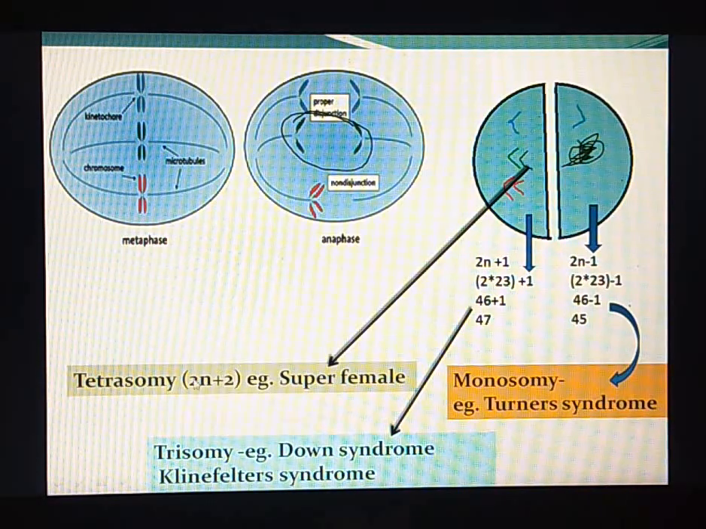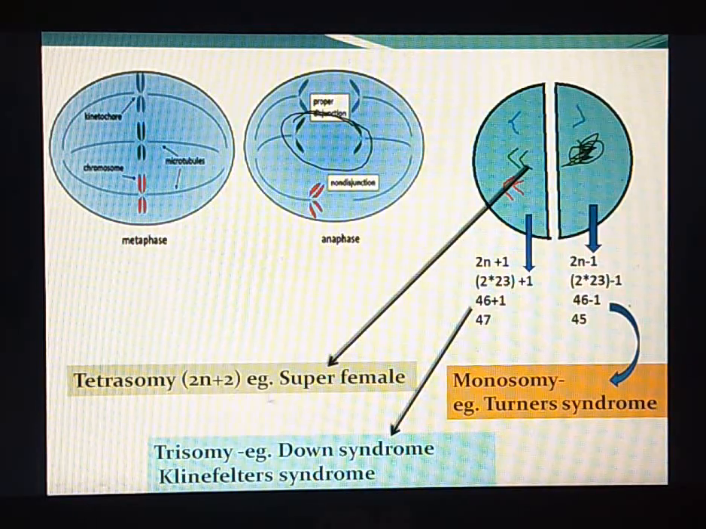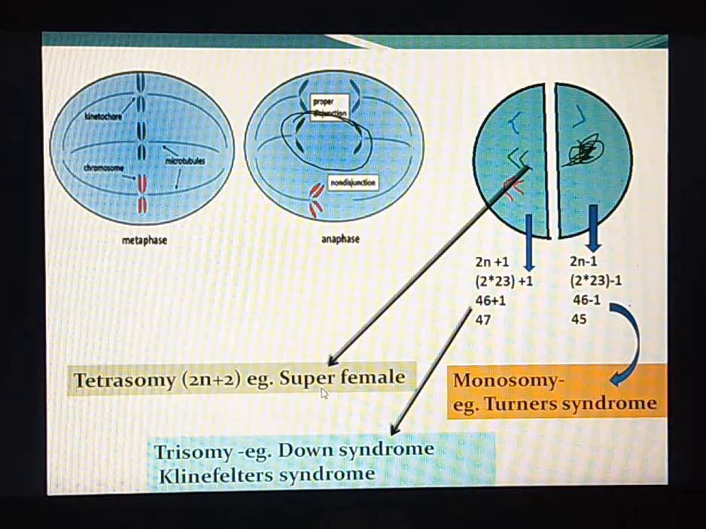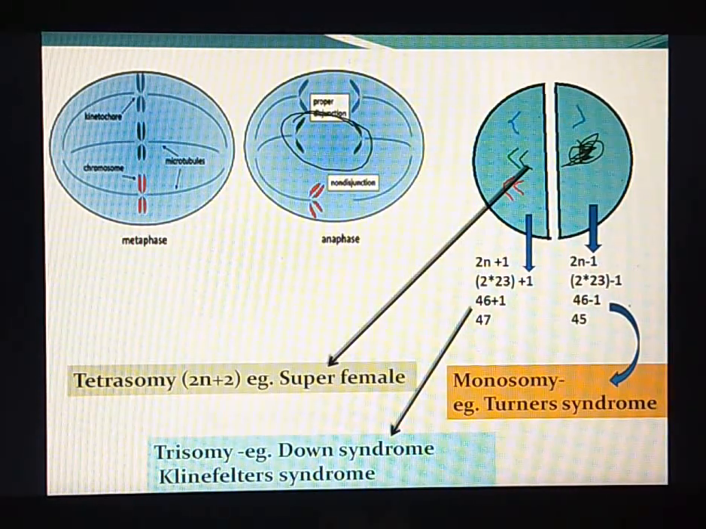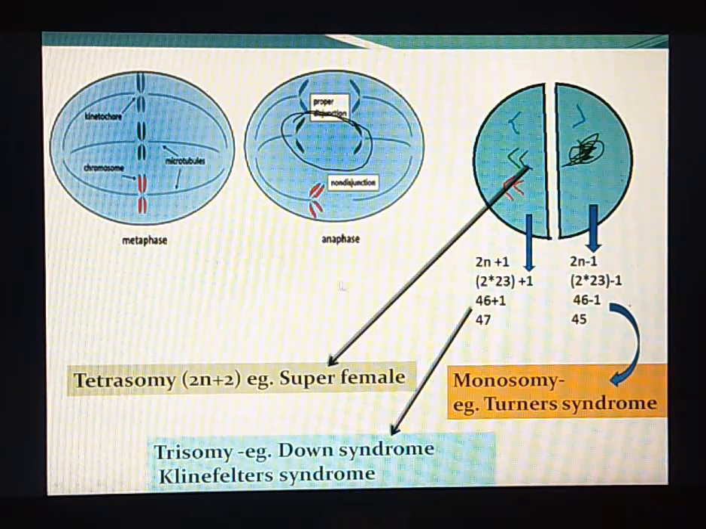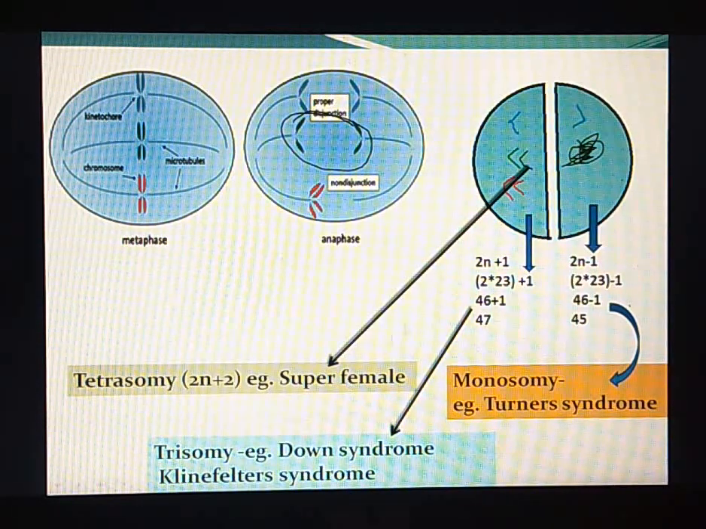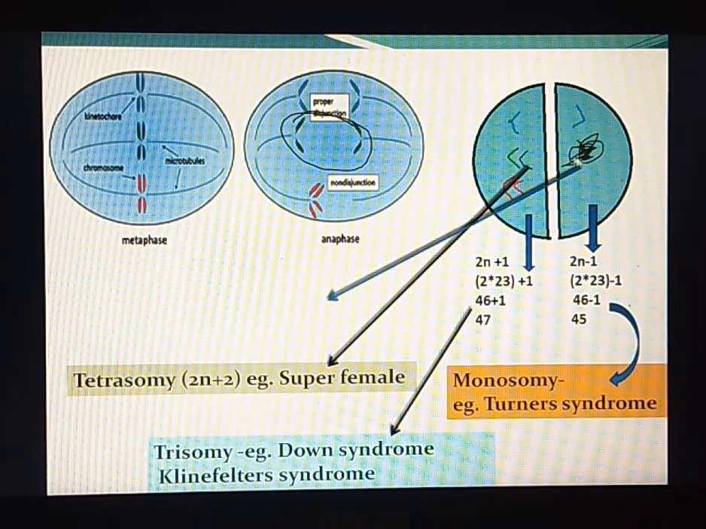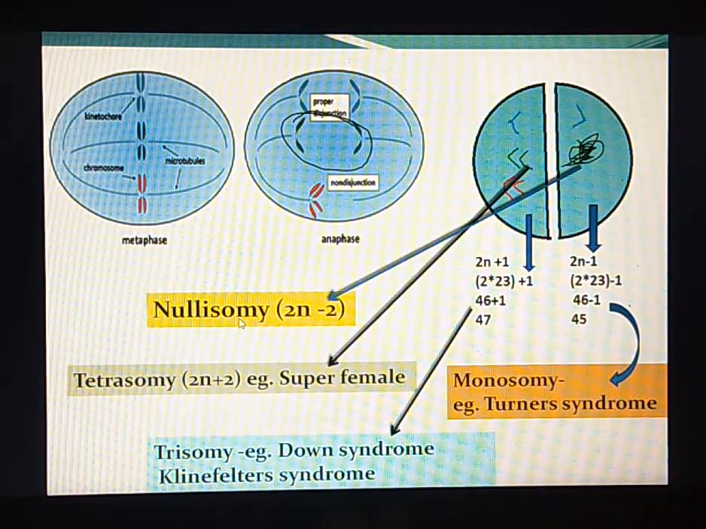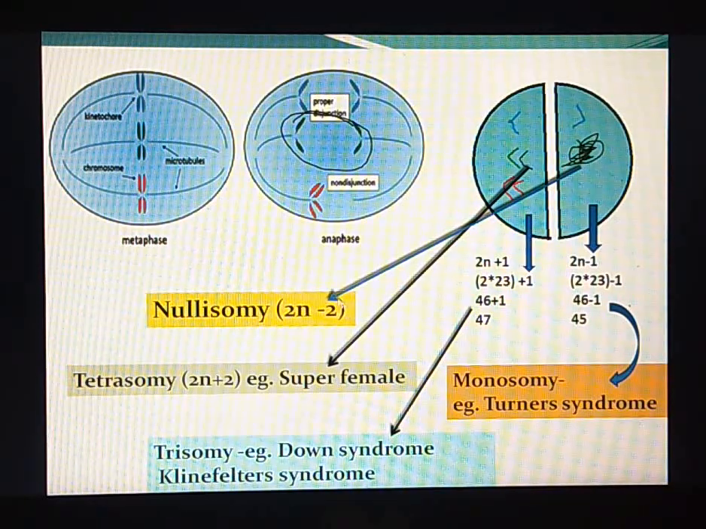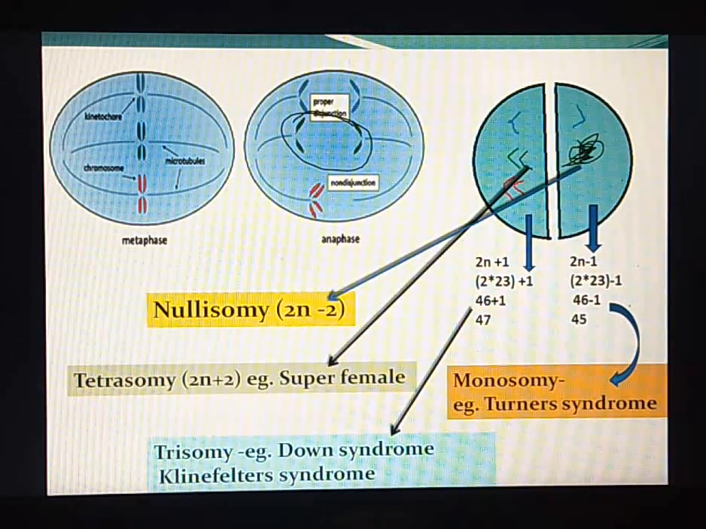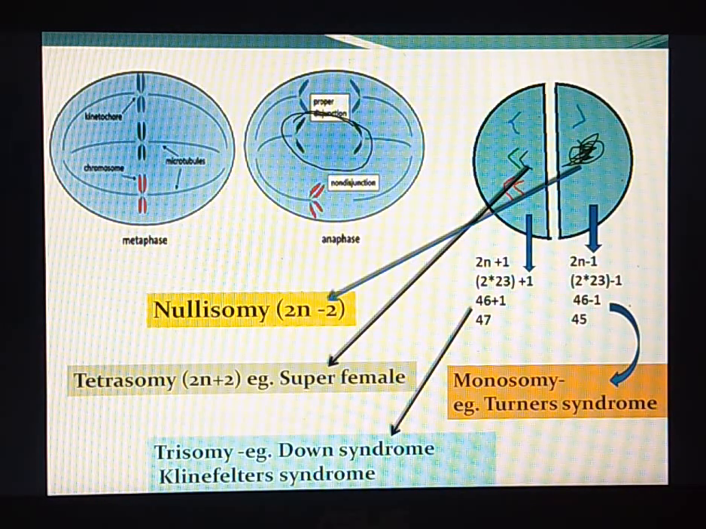Usually this happens in the sex chromosomes, wherein the females are called super females, having 44 autosomes and 4 X chromosomes due to non-disjunction. Whereas the cells now lacking 2 chromosomes are called nullisomy. So the total number of chromosomes here will be 44. Such individuals do not survive.